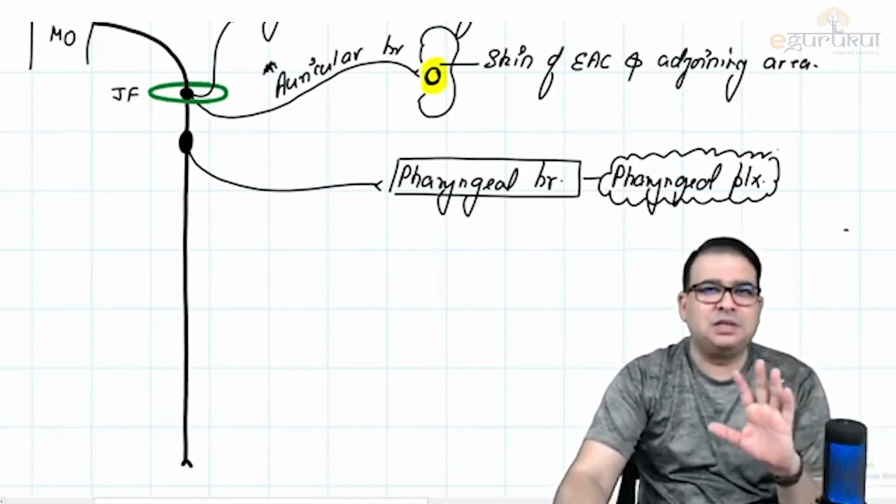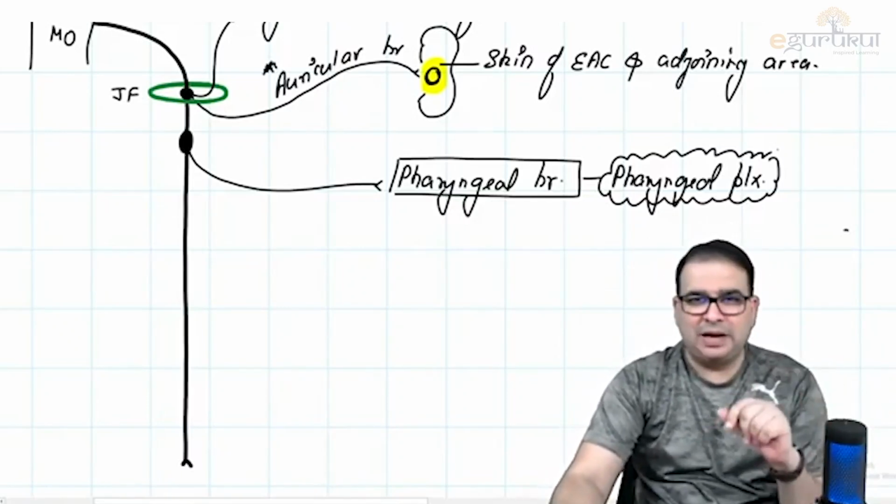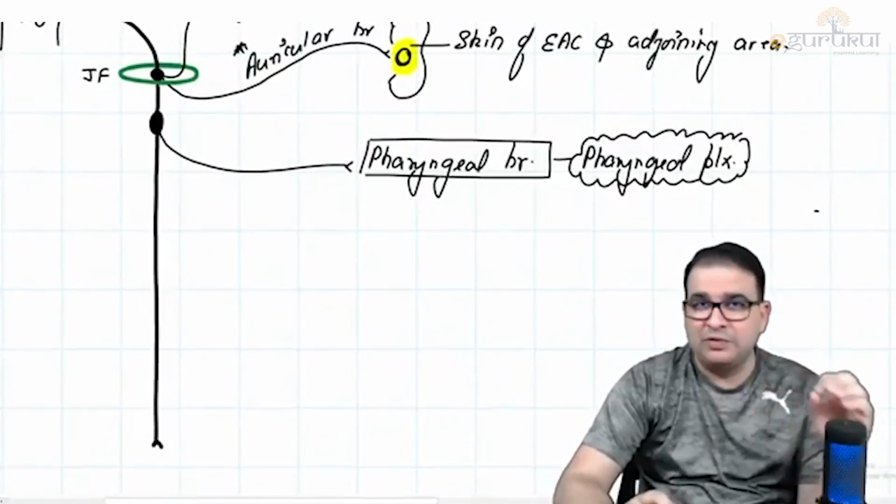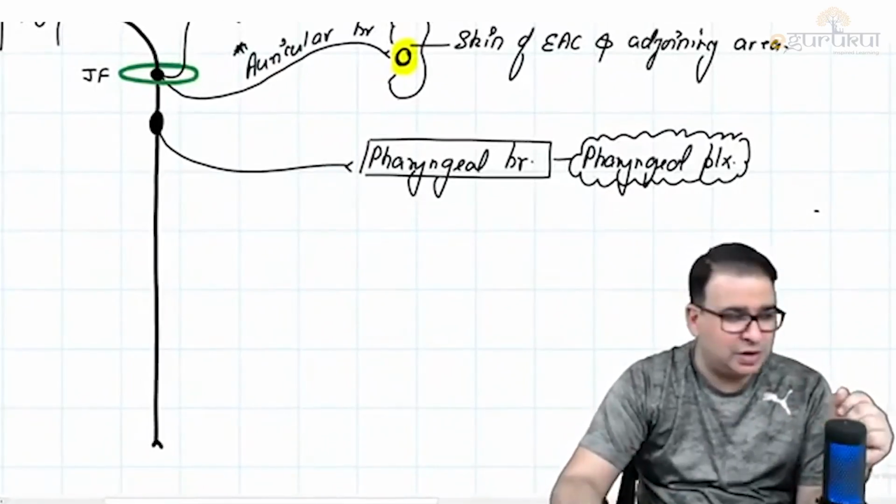This is a topic to be discussed in the pharynx only. So let's not get into the detail of the pharyngeal plexus. So remember that there is a pharyngeal branch coming from the level of the inferior cervical ganglion, and that contributes to the pharyngeal plexus.